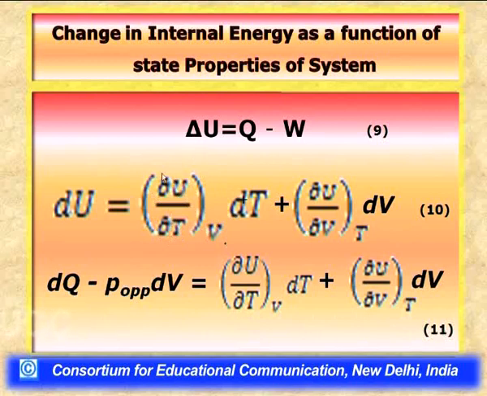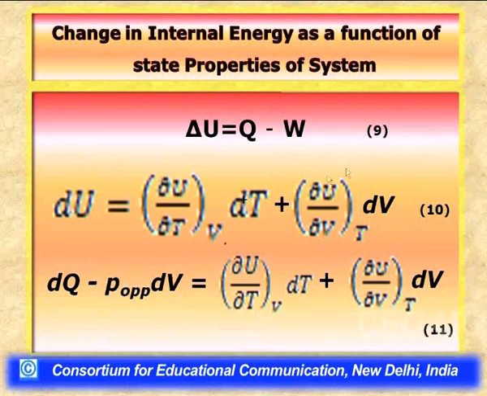If we know this rate and multiply it by the total change in temperature, what would we get? The total change in internal energy due to change in temperature alone, keeping the volume constant.